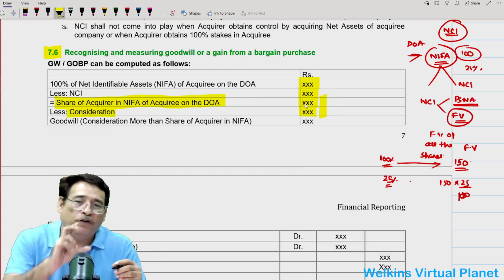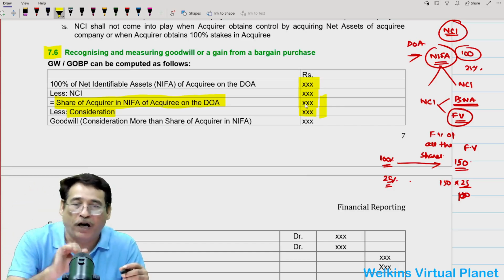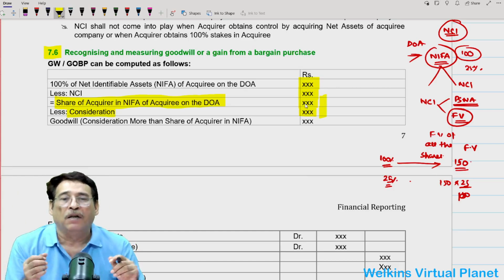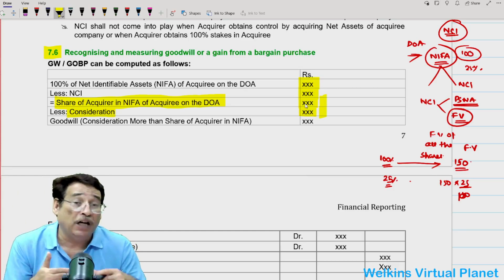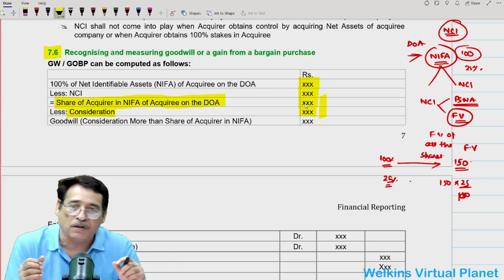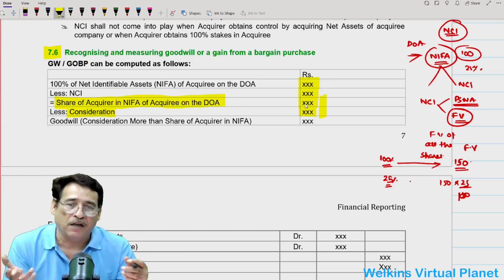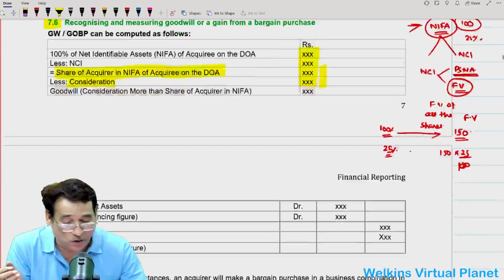Quite obviously, if the amount of consideration paid exceeds the share of the acquirer in the net assets of the acquired company, it means you have paid more and got less, so it is a loss. It will be considered as goodwill. And if vice versa is the case, it will be known as gain on bargain purchase. Is it clear to you or not?